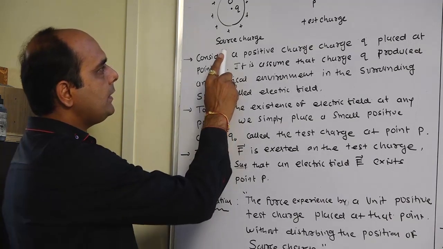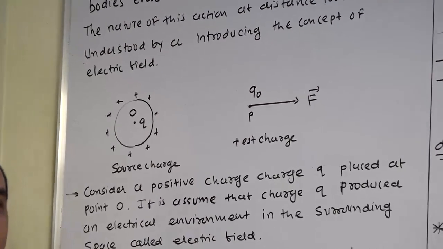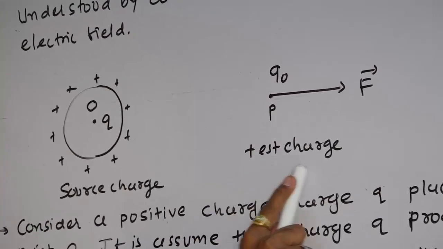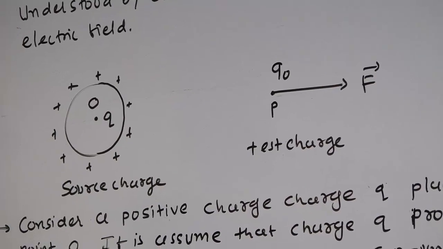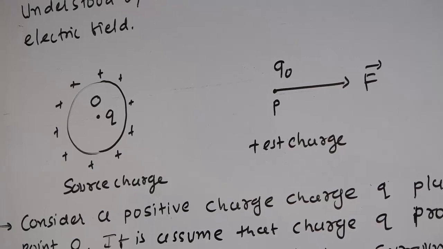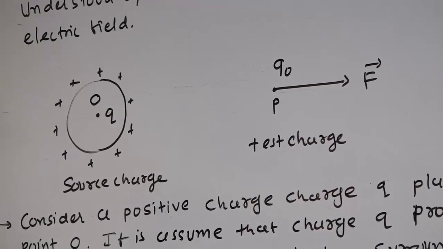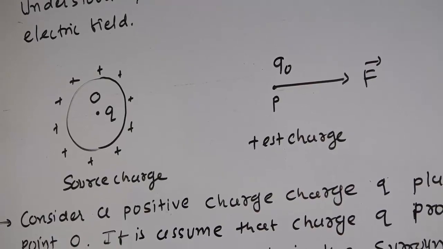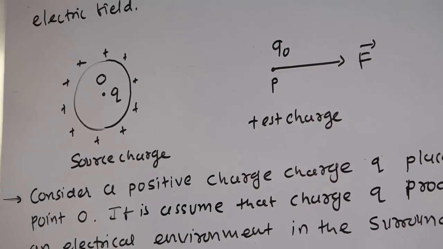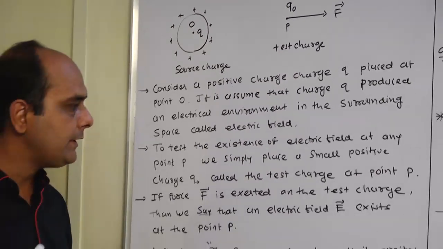One charge is called a source charge, which produces the electric field. Another charge is called which charge? Test charge. That test charge measures the intensity of the electric field, or tests whether a field is present or not. That can be verified using the test charge.